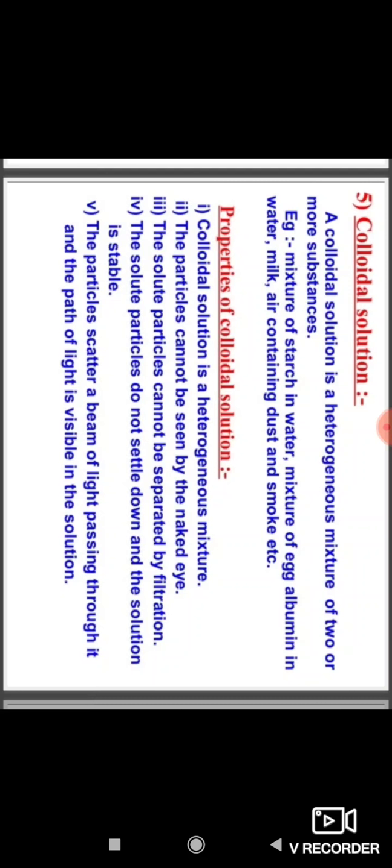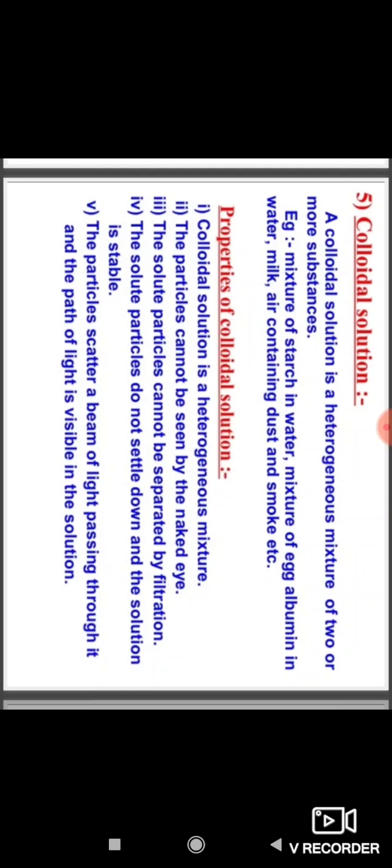A colloidal solution is a heterogeneous mixture of two or more substances. For example, a mixture of starch in water, a mixture of egg albumin in water, milk, and air containing dust and smoke are the examples of colloidal solution.